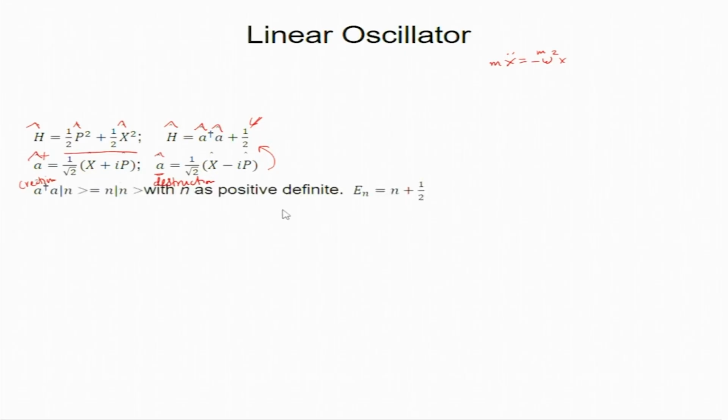So, A dagger A is our number operator and there is a number state. This derivation I will not do, it is done in a standard quantum mechanics course, so no point repeating it. So, n is an eigenstate of A dagger A, which is an operator, and it gives you the number n. n is the level. n is a positive definite integer, so n can be 0, 1, 2, 3, 4 like that; n cannot be negative, it can be proven. The energy is n plus half.